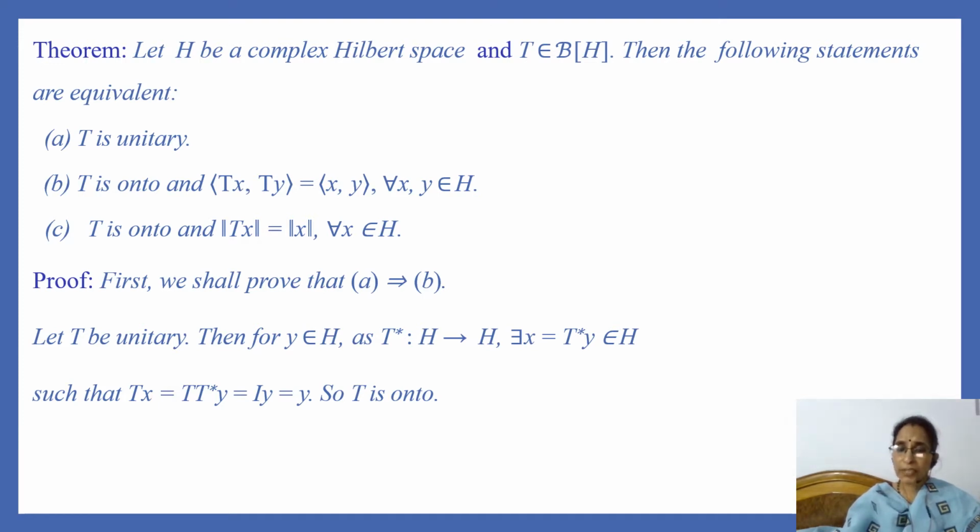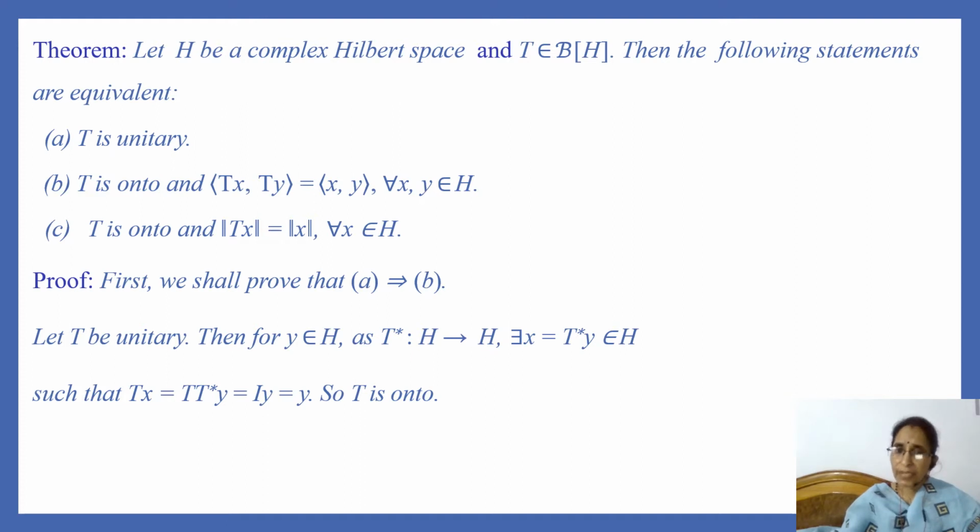First, we shall prove that statement A implies statement B. So let T be unitary and we want to show that T is onto. So take an element y in H. As T star is a mapping, T star is the Hilbert adjoint operator of T, so this is a mapping from H to H and so T star y is an element of H. Let us denote T star y by x.